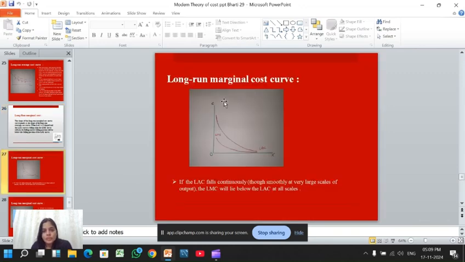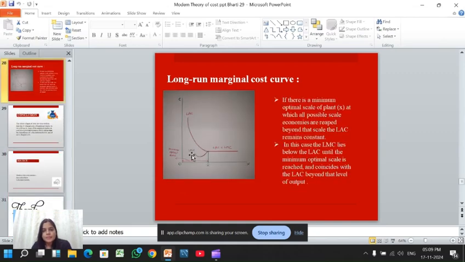Here, this shows that the LAC falls continuously and the LMC lies below the LAC. Long run marginal cost curves. This is the long run marginal cost and long run average cost. Minimum optimal scale is this.